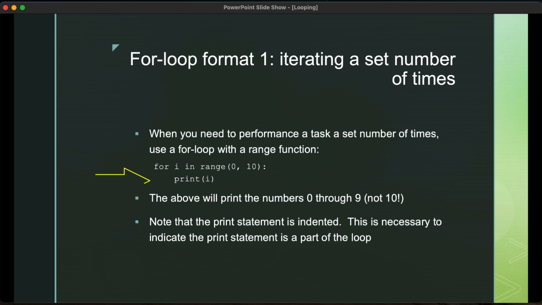Also, the important thing, we talked about indenting. It is very important to get your indenting correct when you're dealing with loops. You'll notice the print statement here is indented 4 spaces or 1 tab. That is, as we've talked about, the appropriate indenting for Python. And that also designates what elements are and are not inside your loop. Here, the print statement is inside the loop. If you want the next line of code after the print statement to be outside of the loop, it should be at the same level as the for loop. But if you want the next statement to be included in the loop, it should be at the same level as the print statement.